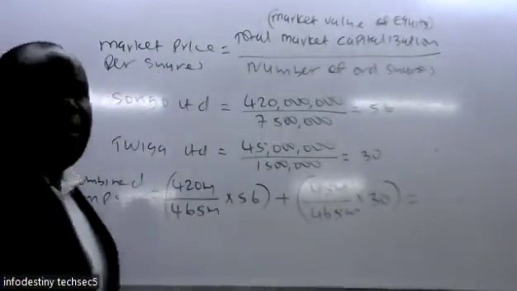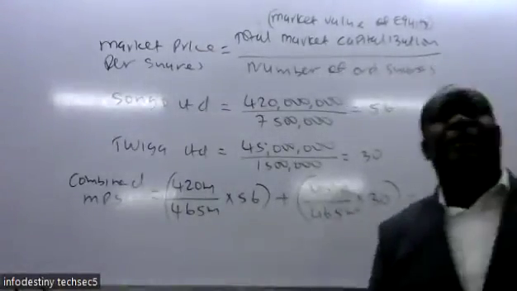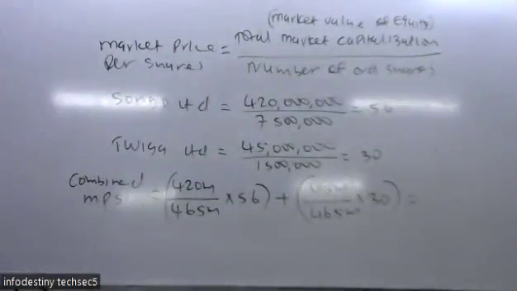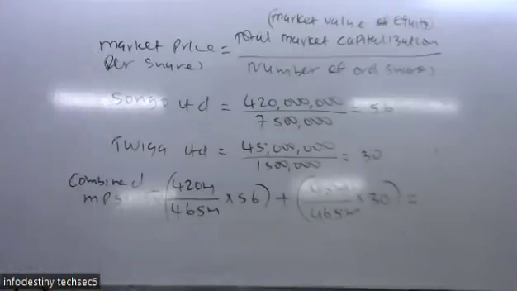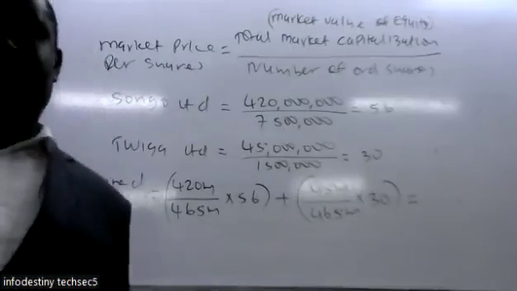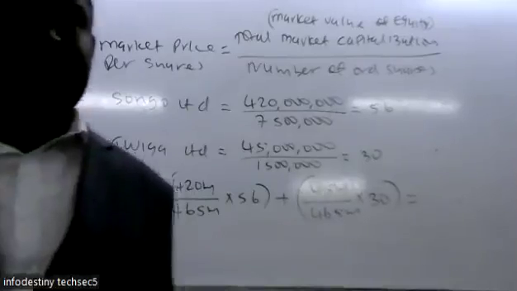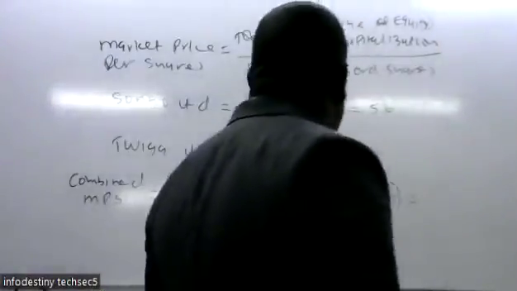They wanted you to get the pre-acquisition combined market price per share. So that is now our Roman letter 1 for the combined firm. Calculate the price for each, then combine them together using the total market value of equity. So which price does it give us? 53.48.